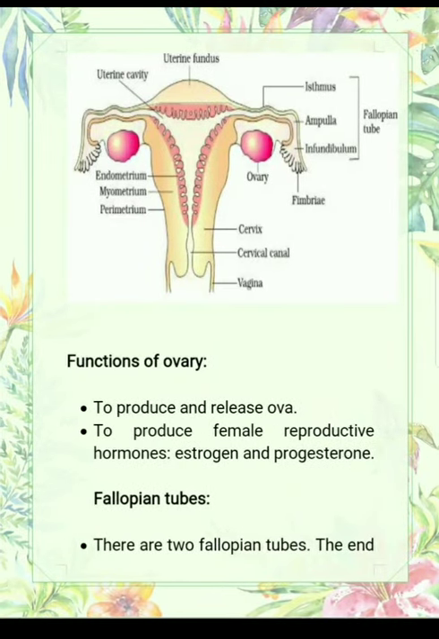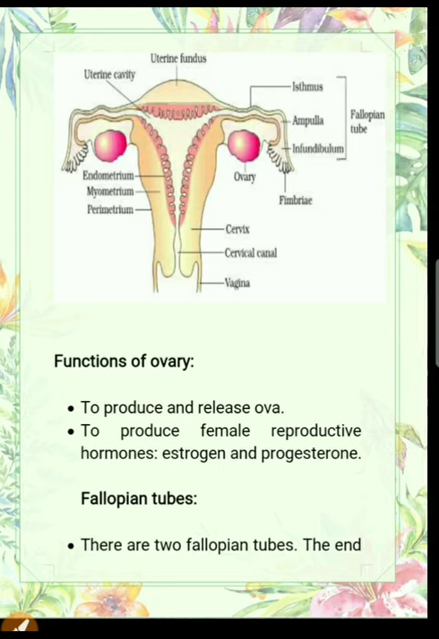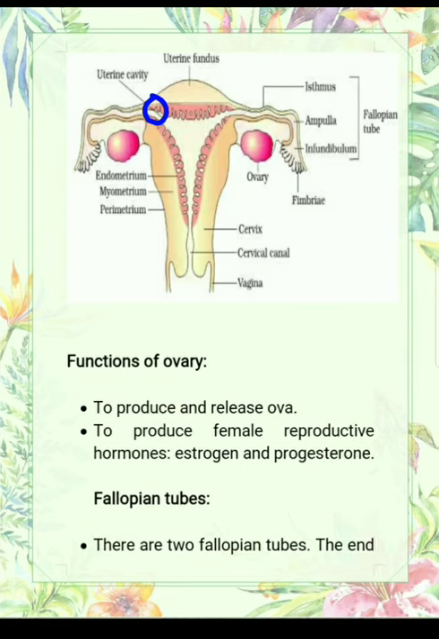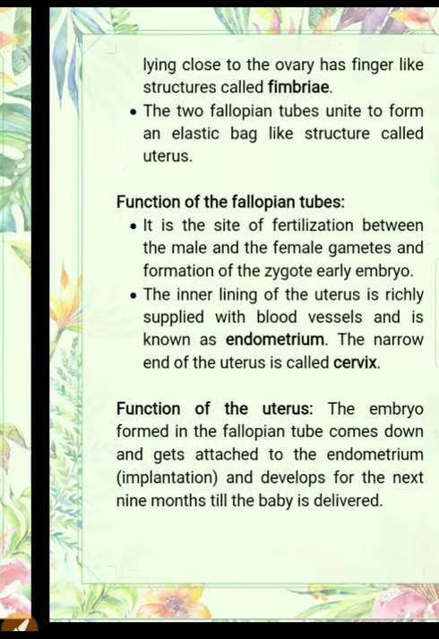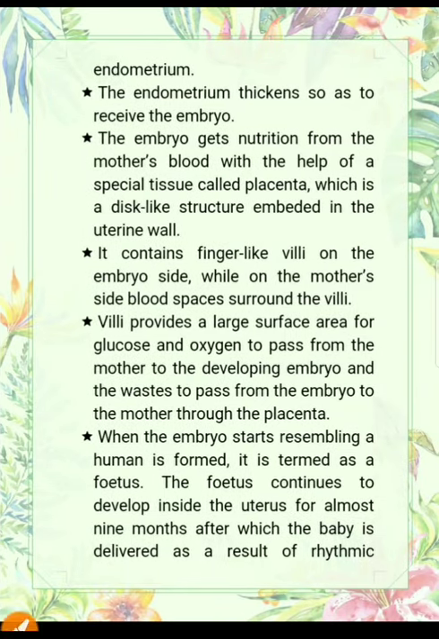So what he wants to say here is that fertilization takes place here, from here the sperm enters, and here fertilization takes place. After fertilization, the embryo is formed here, and the embryo descends in the uterus and implants itself in the wall of the uterus, and this process is known as implantation. The endometrium thickens so as to receive the embryo. The embryo gets nutrition from the mother's blood with the help of a special tissue called placenta.